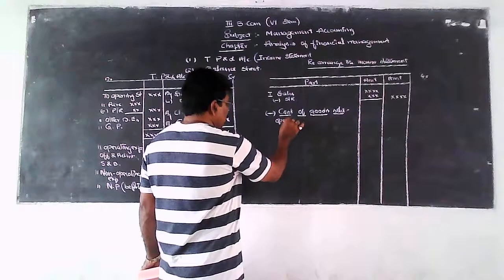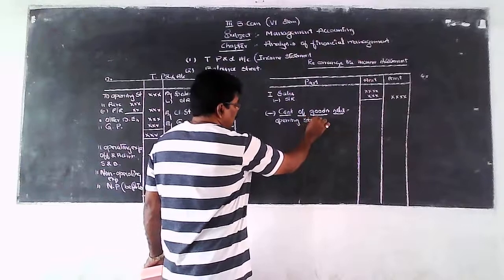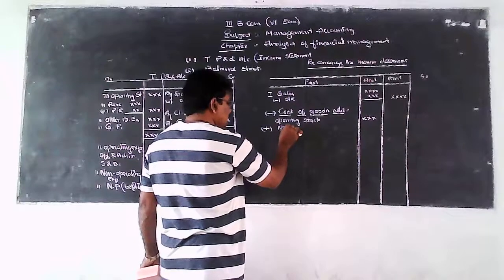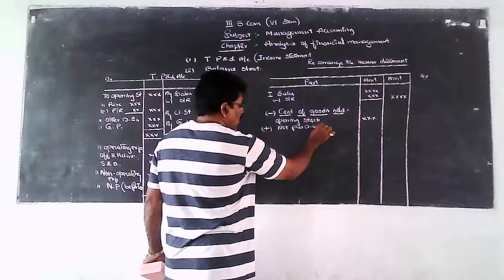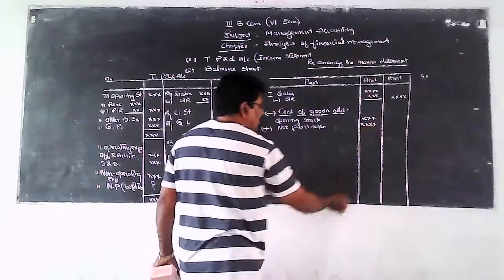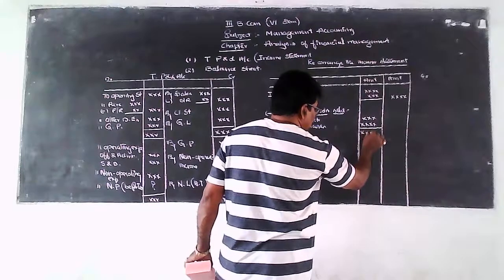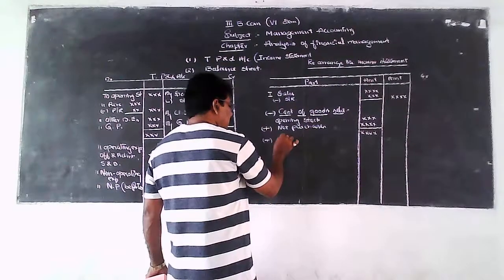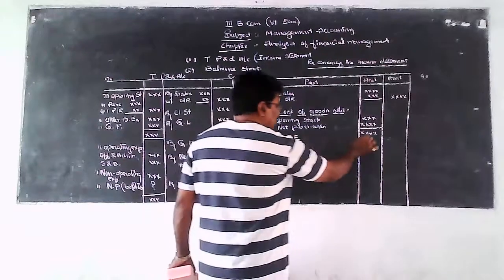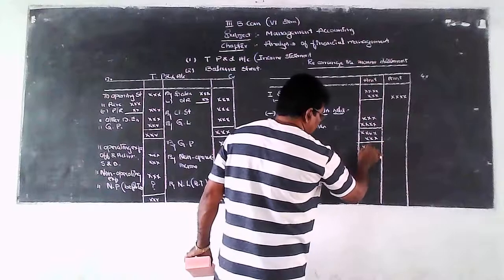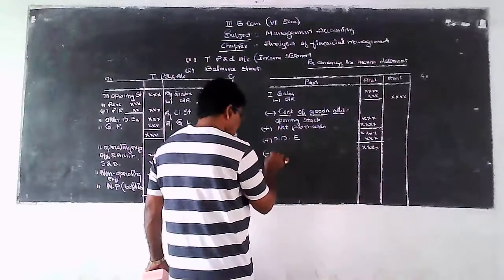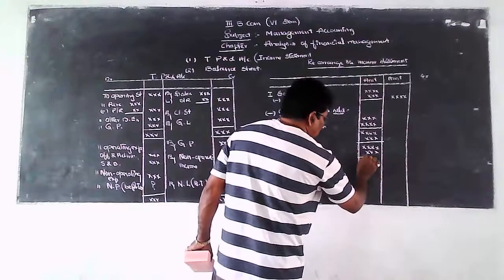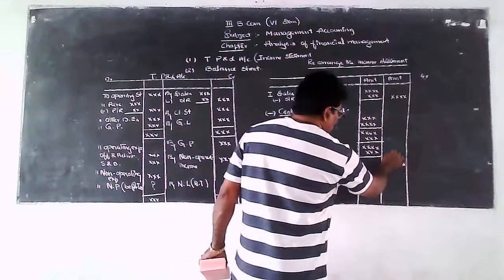Take the opening stock value, add the net purchases value to that opening stock, and from that again add any other direct expenses, and from that deduct the closing stock value. Then we obtain the cost of goods sold.